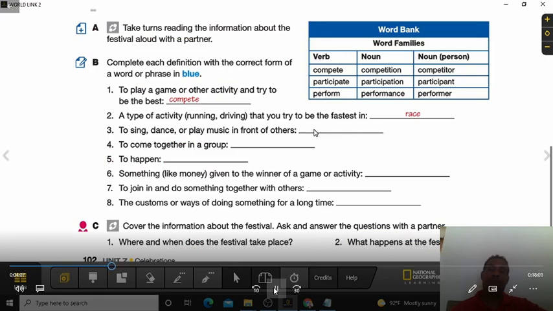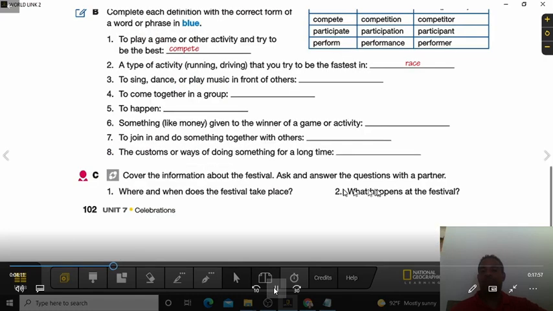It says here, cover the information about the festival. Ask and answer the questions with a partner. Where and when does the festival take place? Do you remember? You can answer that. What happens at the festival? So what happens at this festival?